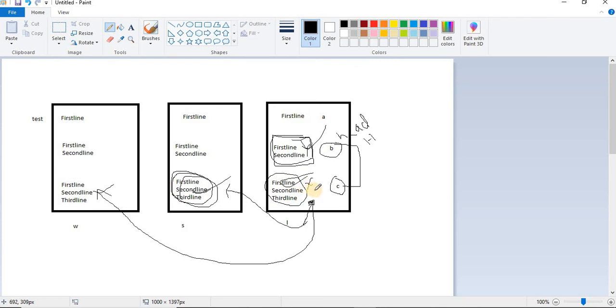When you do soft reset, what happens? There is no change in head. In soft reset also you get B as head, but the data you get is this one, means you just came one step back. What happened in the mixed case? Again you do it from the same point. Once you do mixed, there also head is pointing towards B, but the data is at this point, means it came just 2 steps back. Correct?